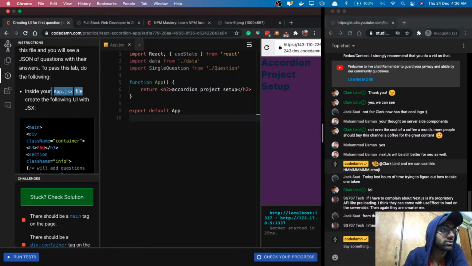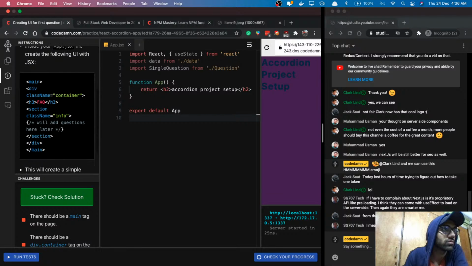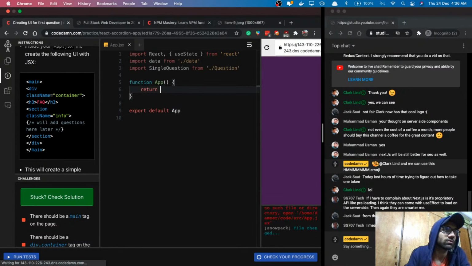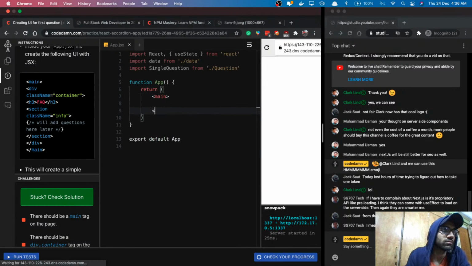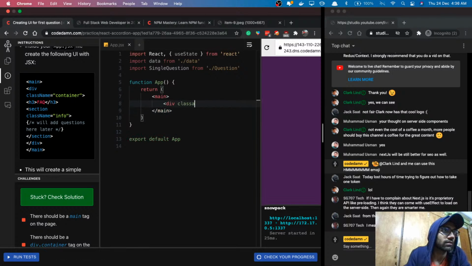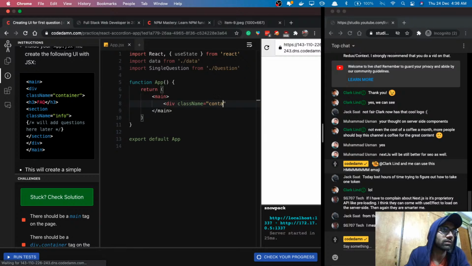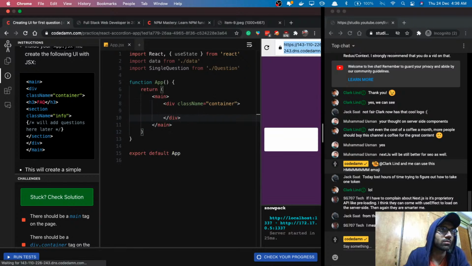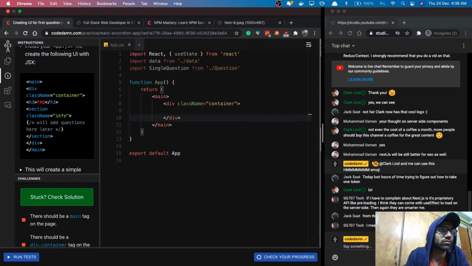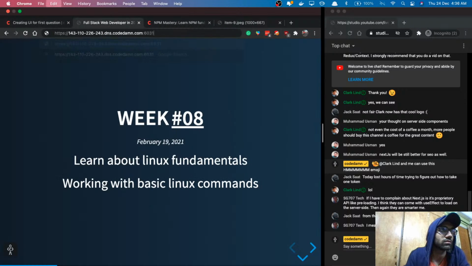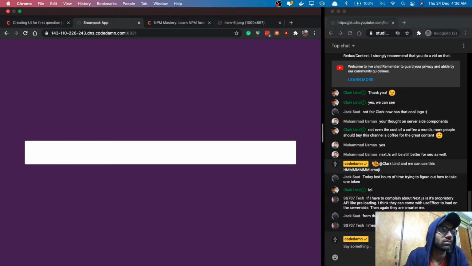Inside our app.jsx file, we want to create the following UI. Let's do that really quick. Main open and main close. Then we have a div with className container. What we can do is open this in a new tab and shut this down for better code visibility.